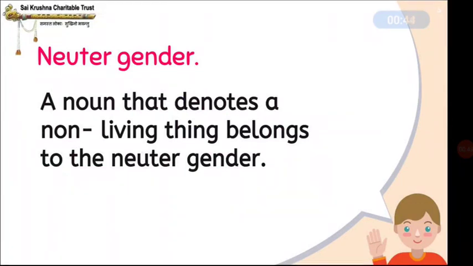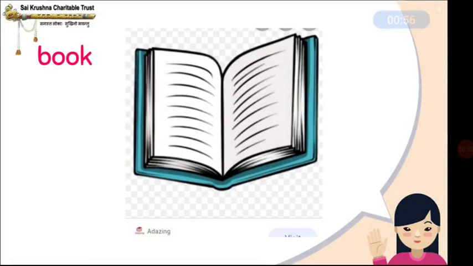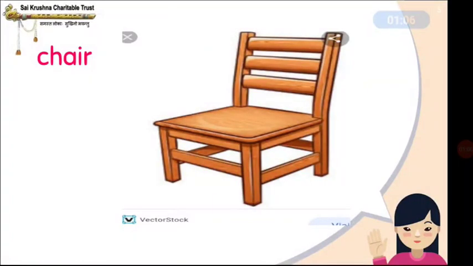of neuter gender. A noun that denotes a non-living thing belongs to the neuter gender. So, for example, book. Book is a non-living thing, belongs to the neuter gender. Understood? So, chair.